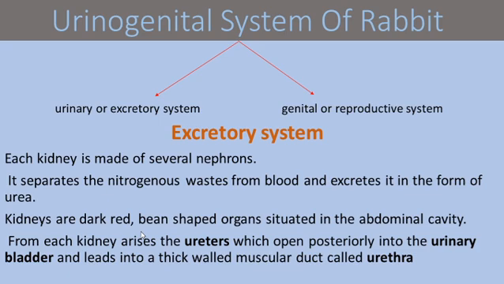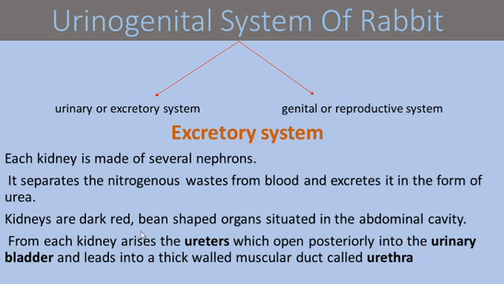In this session we are going to learn about the urinogenital system of rabbit. In our last session we learned about different organ systems of rabbit. Now we see the urinogenital system. Urinogenital is a combined system. Urino means urinary or excretory system, that is elimination of waste products from the body. Next one, genital system or reproductive system. First, we will see the excretory system.